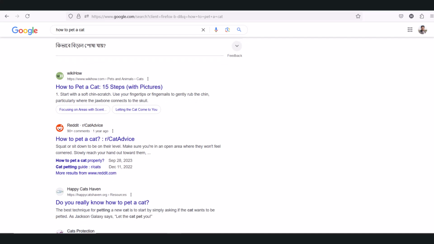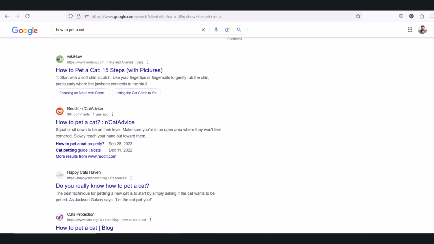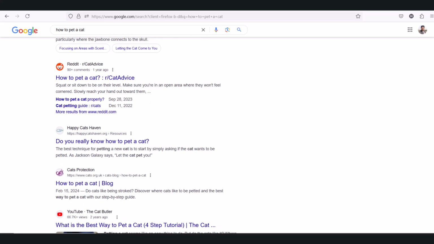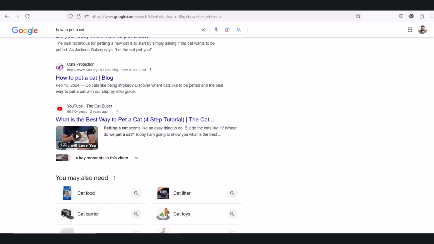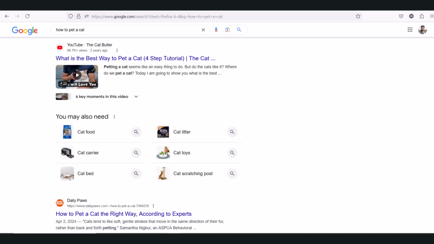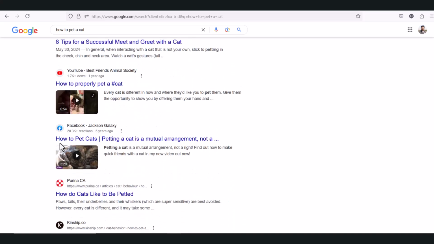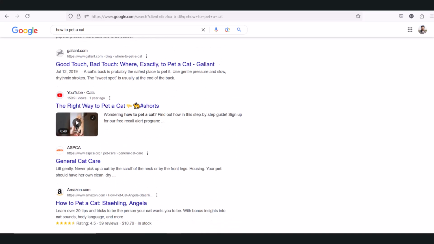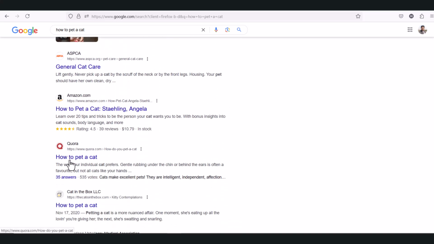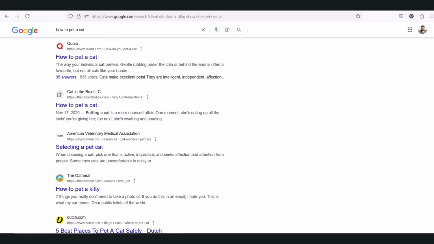So Google is giving priority to these popular websites like Reddit, Medium, Quora, and social media sites like YouTube. And if you scroll down a little bit, you can see more social media like Facebook, Quora, and others.